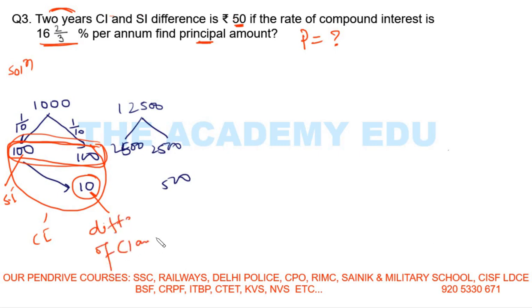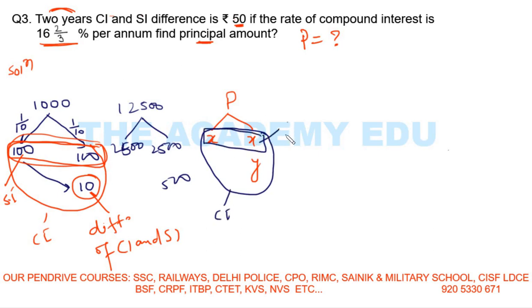CI and SI, right? So I am making a graph for your convenience. Principal is here. First year, this is X, and this is Y, right? So here this one is total CI. This first line is SI, and this one is the difference of CI and SI, right?